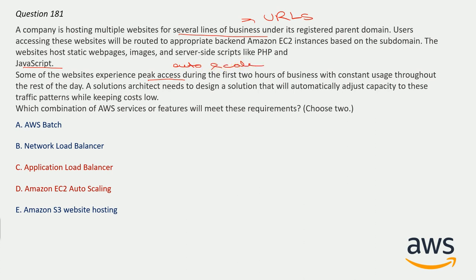Static and JS content correspond to the need to host these environments. ALB can do URL-based forwarding to EC2 instances, and EC2 Auto Scaling can operate based on the incoming load. We have to automatically adjust the capacity, so automatic scaling will also help. So options C and D are absolutely correct here.